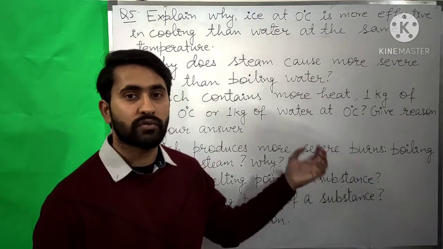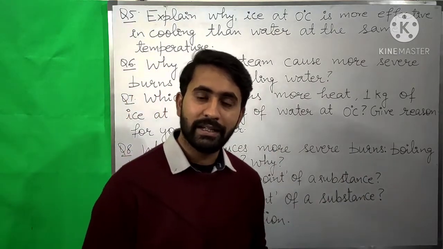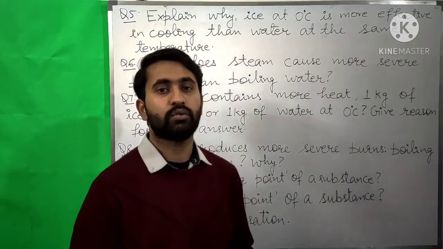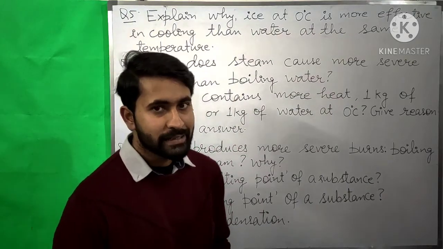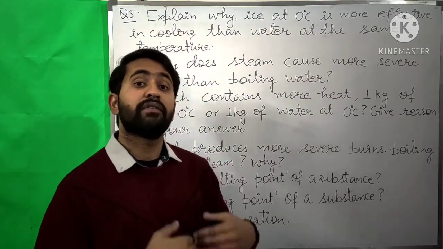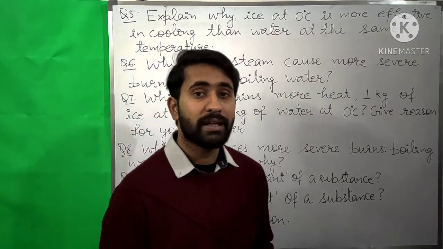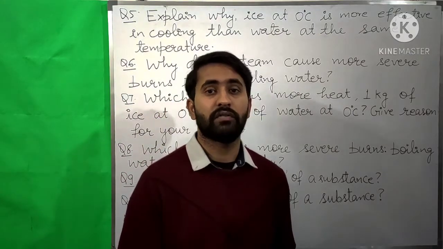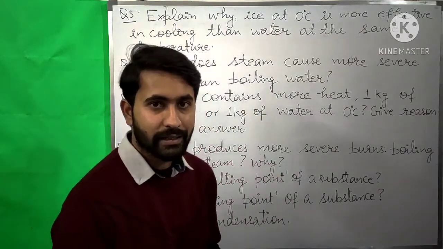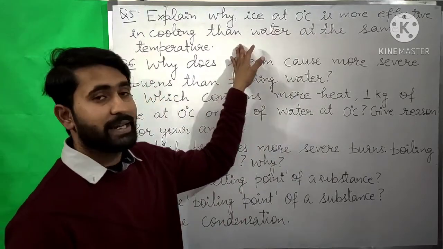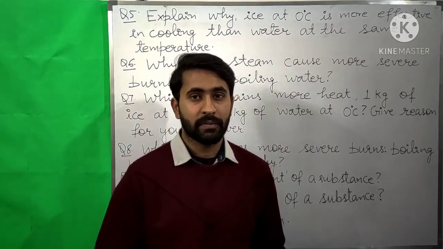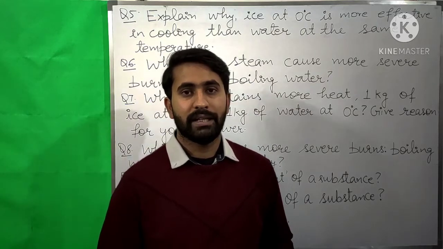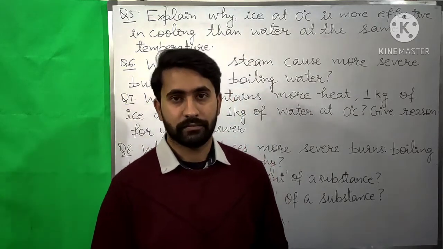First it will absorb the latent heat, then it will convert into liquid water at 0 degrees Celsius. After that it will absorb more heat, and then the temperature of that liquid water will increase. Whereas if we take liquid water directly, when it absorbs the heat, its temperature will increase.